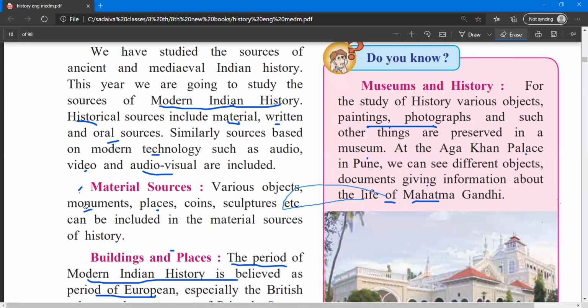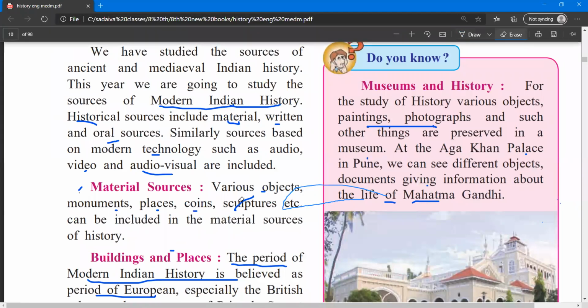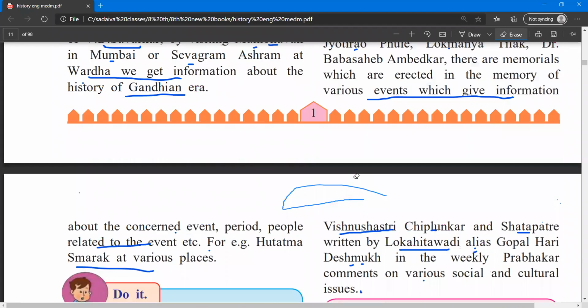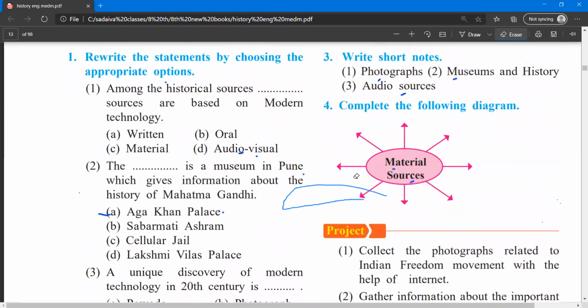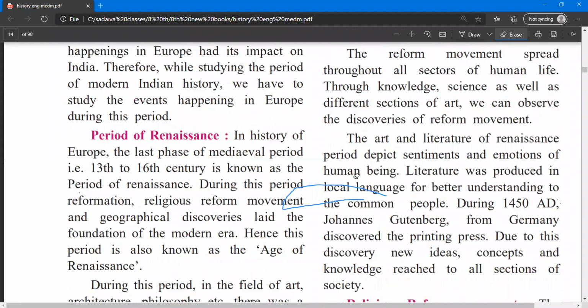So see, what are our material sources? We have the monuments, places, coins, sculptures, etc. and various objects are our material objects. If you think you have any other option that can count as material sources, you can write and tell me about it. Okay, so this is our lesson number one, the sources of history, and next we will see about Europe and India.